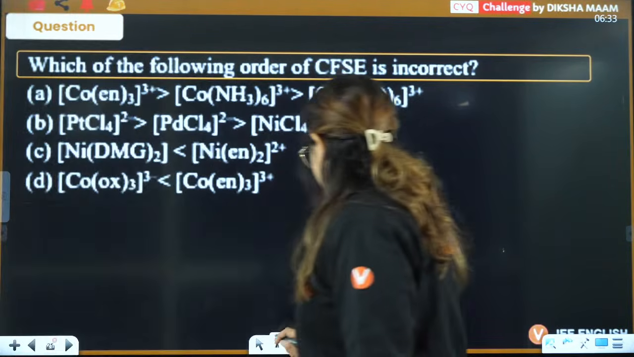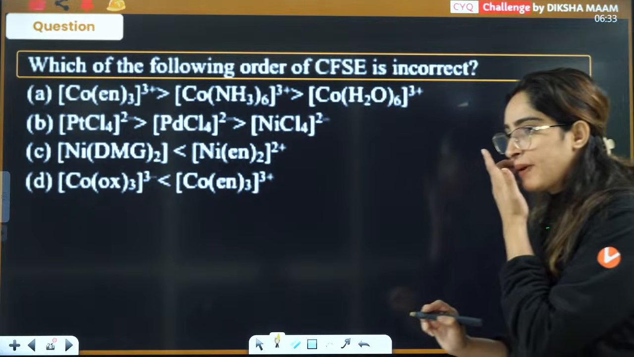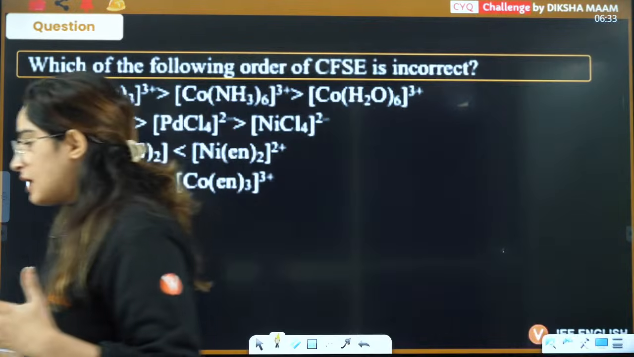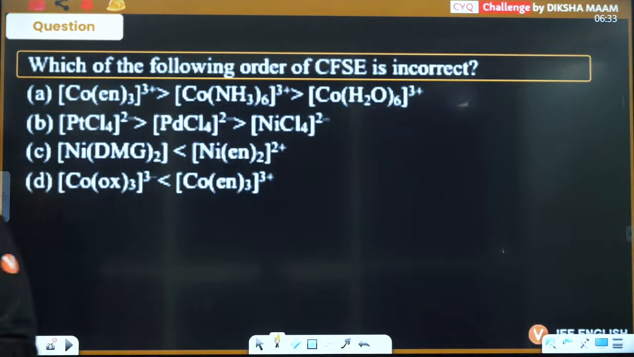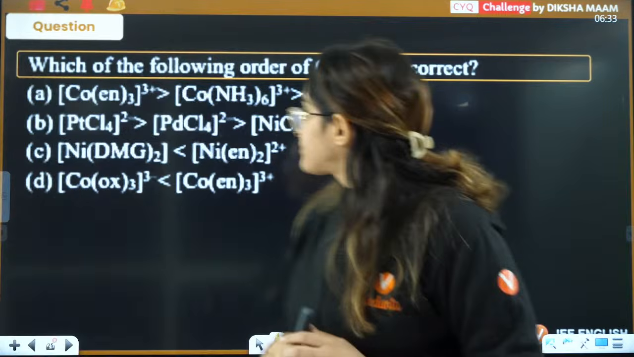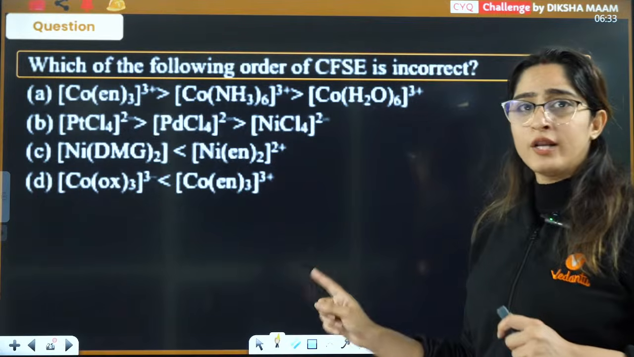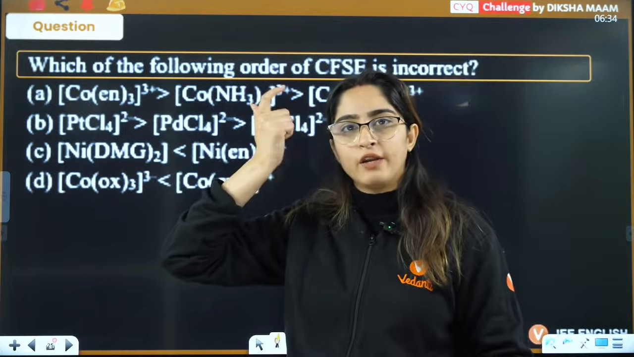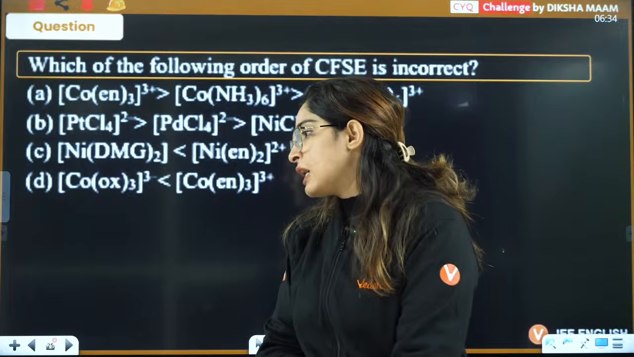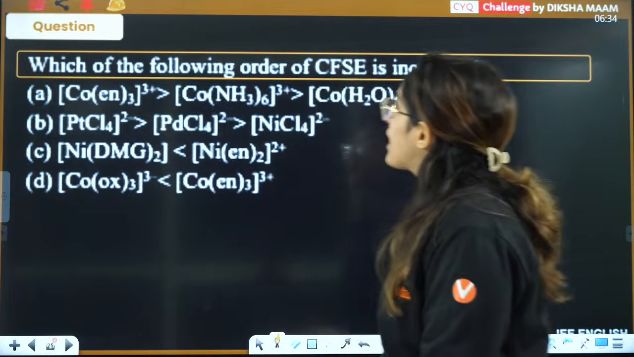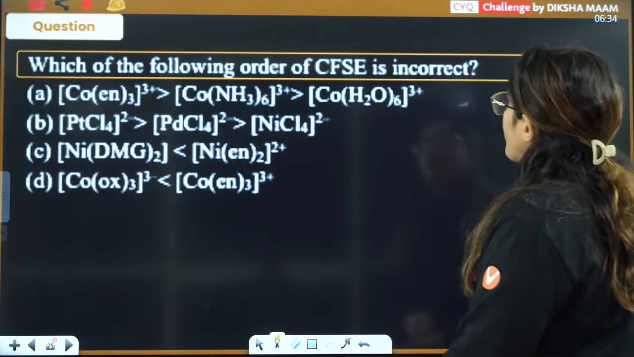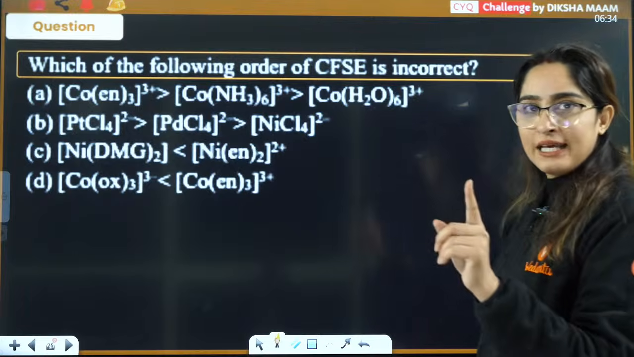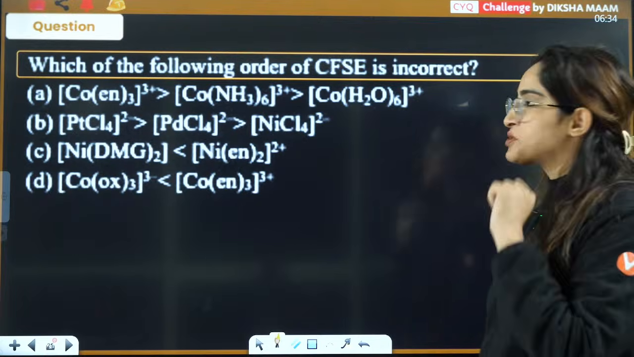Is that clear, everyone? Now let's see, based on CFSE. Based on CFSE, let's understand. This is based on whether CFSE will be more. From this one question, your brain will open up a little bit, right? Okay, let's see this. Which of the following orders of CFSE is incorrect here? One by one, I'm going to see the options here.